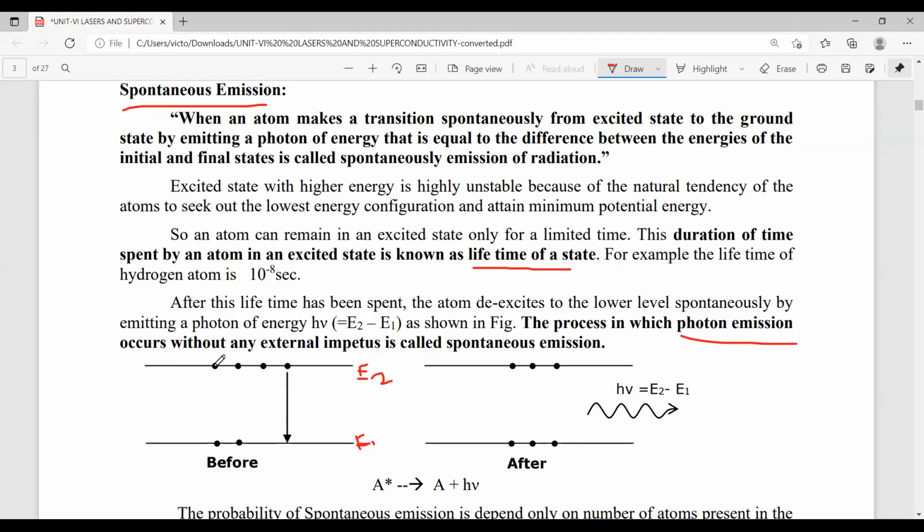Actually, we have 4 atoms here: 1, 2, 3, 4. But for example, this atom having a less lifetime, that means less time it is staying on this energy level, then it jumps to lower energy level. So it jumps to lower energy level by emitting a photon of energy. I already said that photon of energy is h nu, which is the difference between these energy levels. Here the emission takes place. That means in this transition process, they emitted photon of energy.